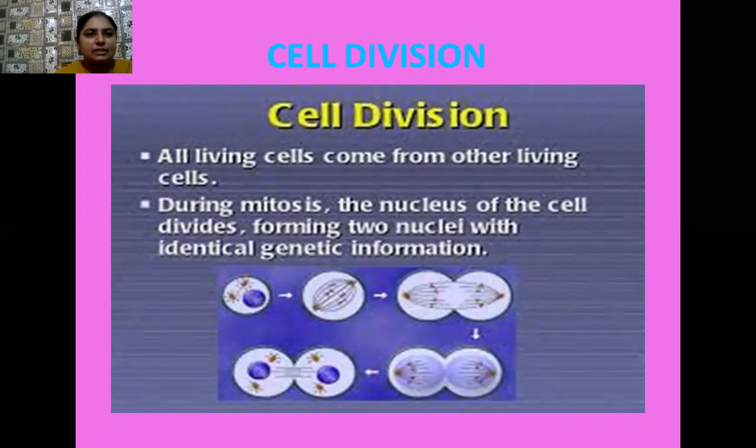So during mitosis, what happens? The nucleus of the cell divides. And when the nucleus divides, you know that inside the nucleus genetic material is there, and these are the chromatin fibers. So whenever the nucleus divides, it always produces two nuclei. So the genetic material inside the nucleus is also redistributed between the two nuclei which are formed as a result of division of the parent nucleus.